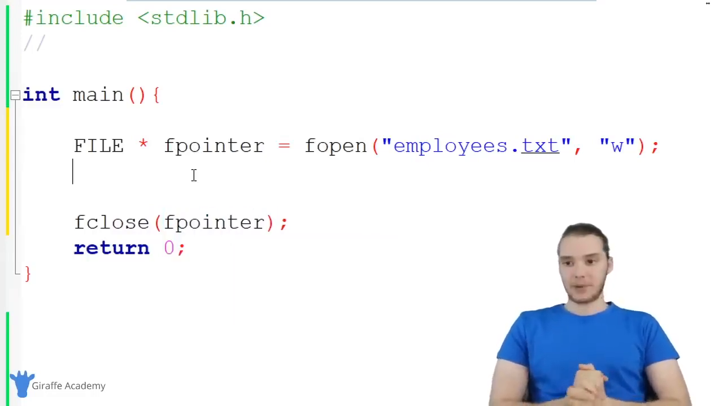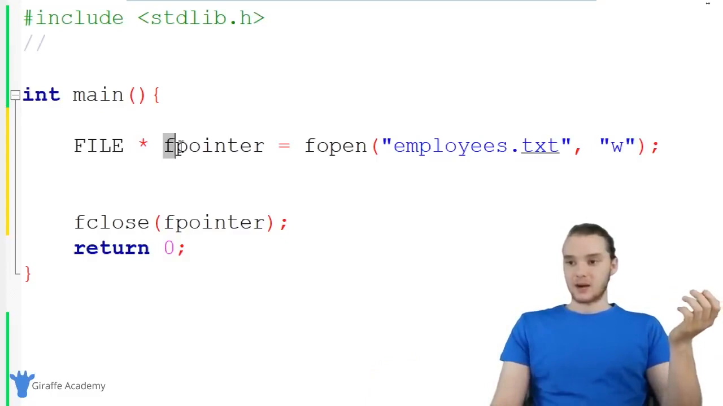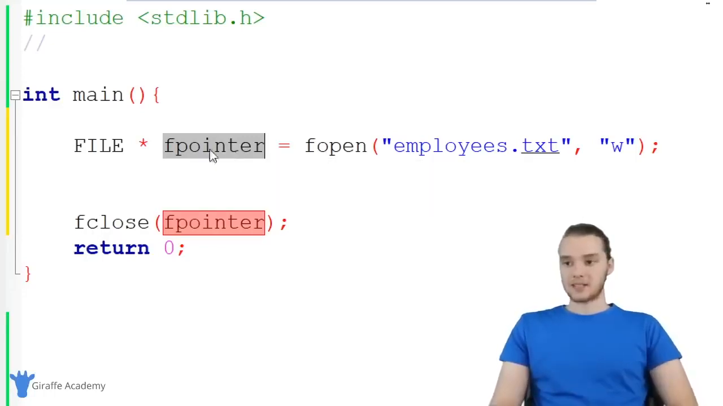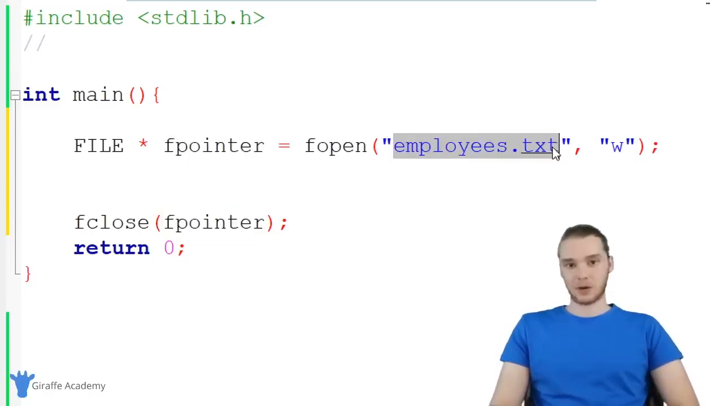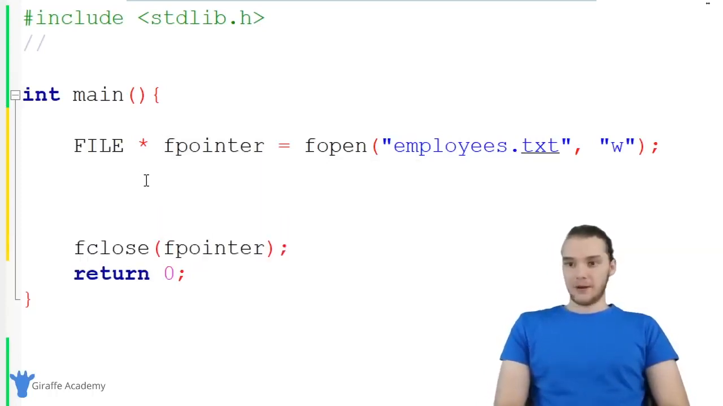So let's talk about what's happening here. FILE is essentially like a data type, and we're creating a pointer to a physical file on our computer. If you remember, a pointer is basically just a memory address. A pointer is a type of data that we can use in our programs. It's essentially just a memory address. And this pointer is storing the memory address of this new employees.txt file that we're going to create. So essentially what's going to happen is we're going to create this employees.txt file, and fpointer is going to be pointing to the memory address of that file on our computer. So that's essentially what's happening here.